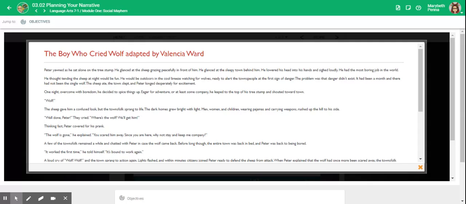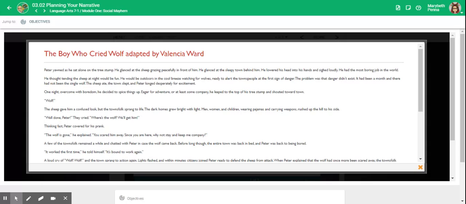One night, overcome with boredom, he decided to spice things up. Eager for adventure, or at least some company, he leaped to the top of his tree stump and shouted toward town, "Wolf!" The sheep gave him a confused look, but the townsfolk sprang to life. The dark homes grew bright with light. Men, women, and children, wearing pajamas and carrying weapons, rushed up the hill to his side.